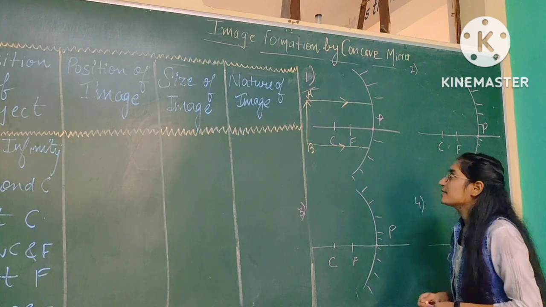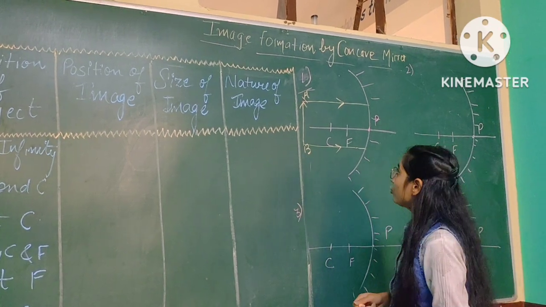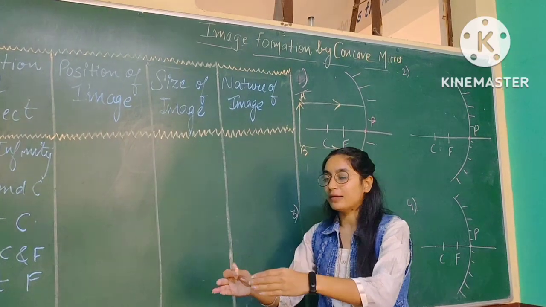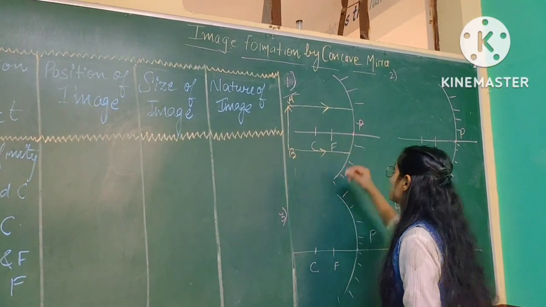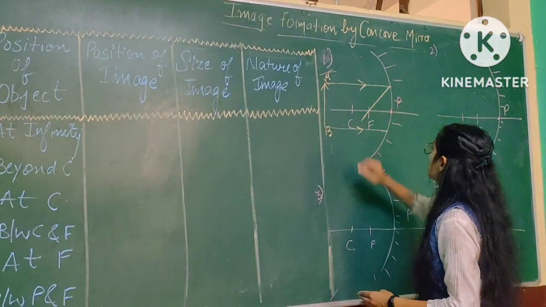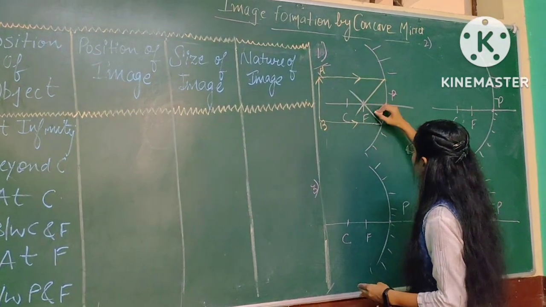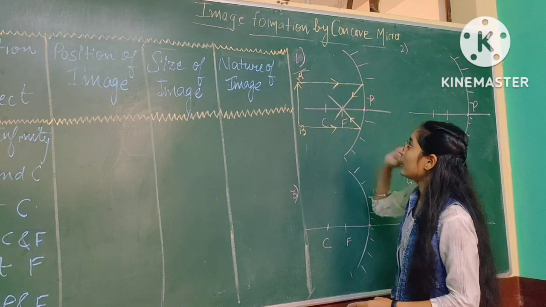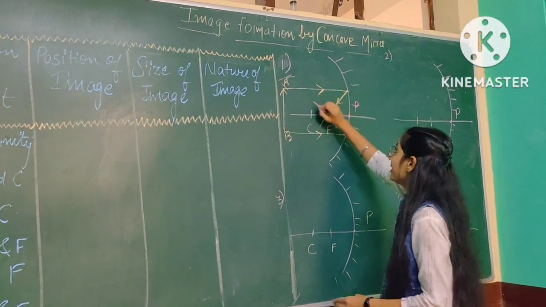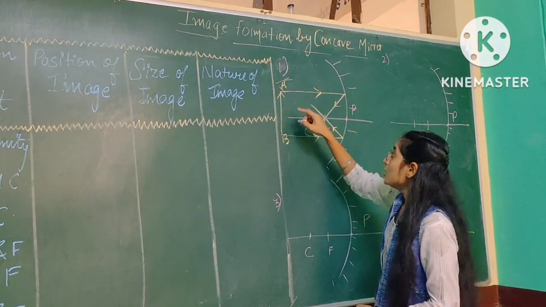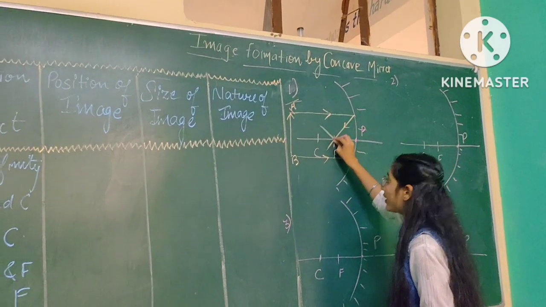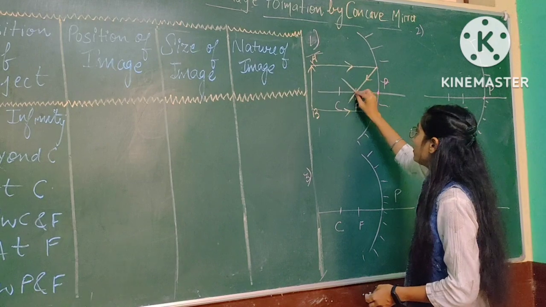Okay, so as I told you, according to the rule, if light is coming parallel, then reflected light will pass through the focus. So this is focus, this is reflected light. You have to make arrows showing which light is incident and which light is reflected. Two lights are meeting at this point, so the image forms here.